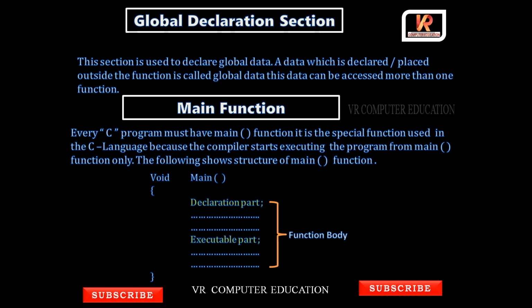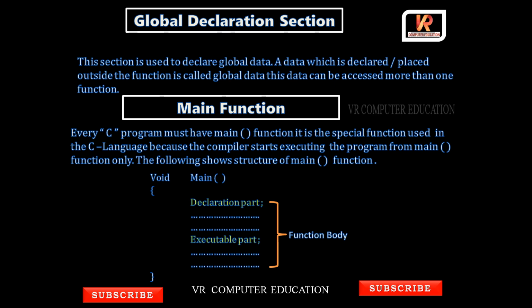And that data can be used in more than one function. After the global declaration comes the main function. Every C program must have a main function. Why? It is a special function used in the C language because the compiler starts executing the program from the main function only.